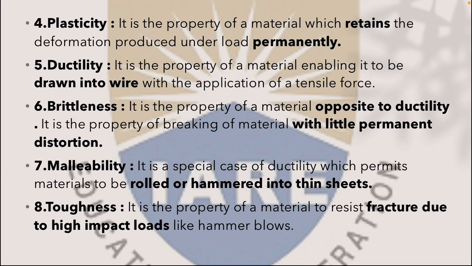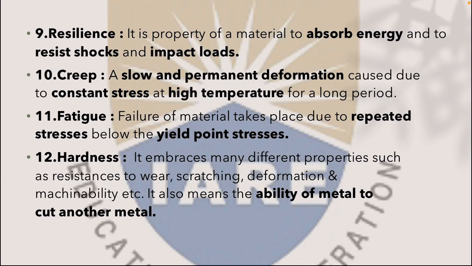Number 6, brittleness. It is the property of a material opposite to ductility. It is the property of breaking of a material with little permanent distortion. Number 7, malleability. It is a special case of ductility which permits materials to be rolled or hammered into thin sheets. Number 8, toughness. It is the property of a material to resist fracture under impact blows like hammer blows.